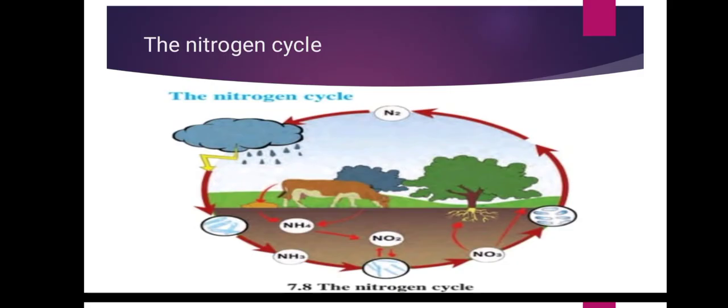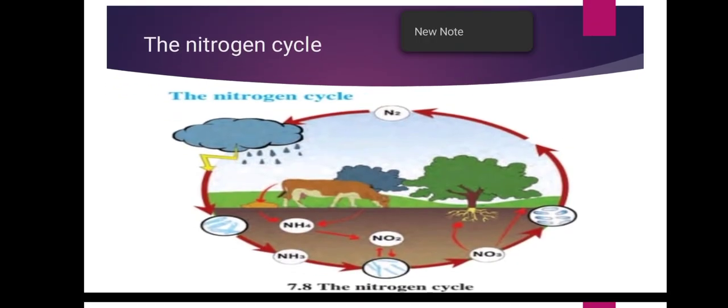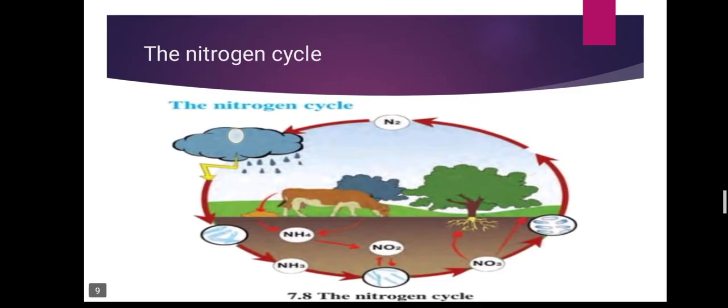The circulation and recycling of nitrogen gas into the form of different compounds through various biotic and abiotic processes in nature is called the nitrogen cycle. Everyone repeat with me.